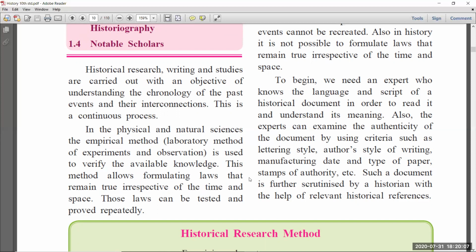So for that purpose, when we are writing about any historical event or historical document, we have to follow some methods. This method allows formulating laws that remain true irrespective of time and space. Those laws can be tested and proved repeatedly. When writing any historical document, you have to take care of two factors very importantly: time and space. Time means when the event happened, and space means where it happened. These two factors are very important for writing your historical document.